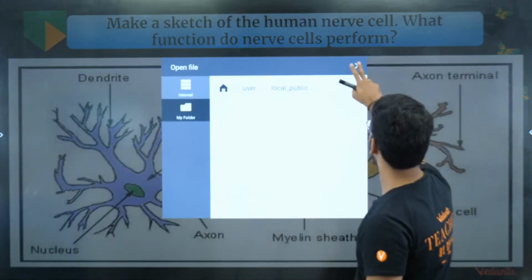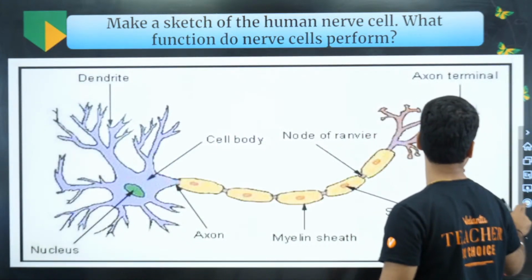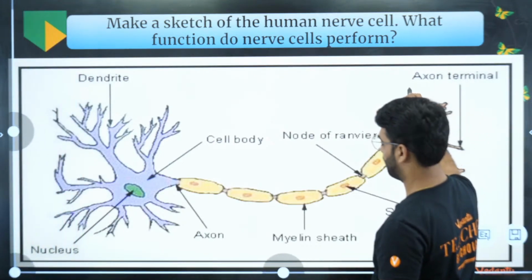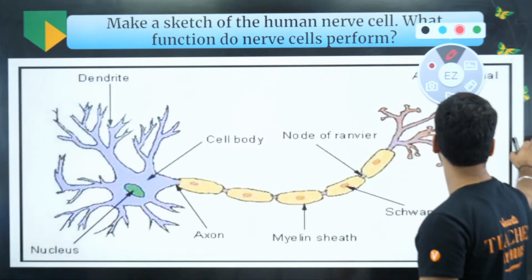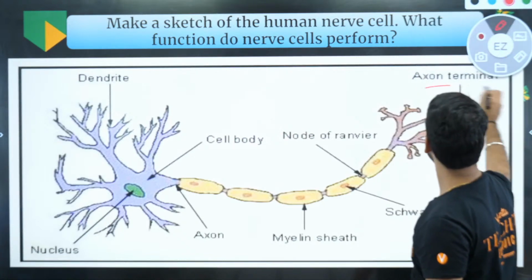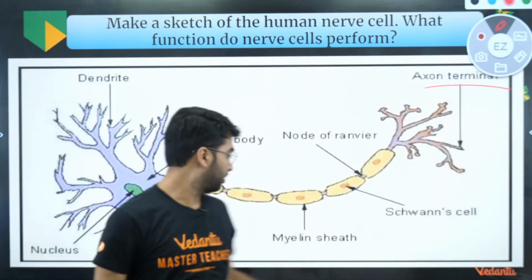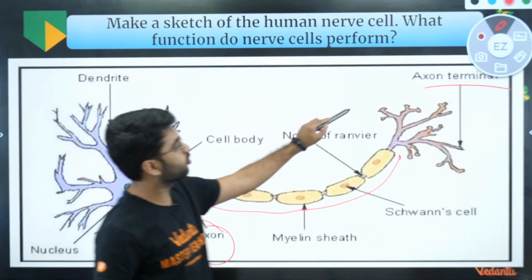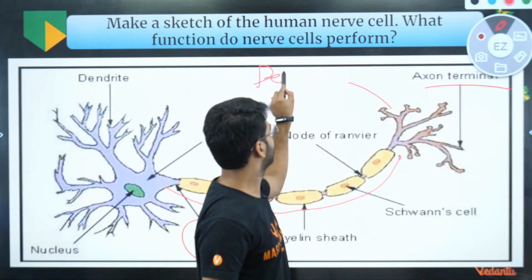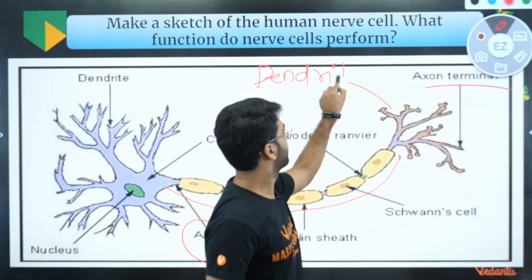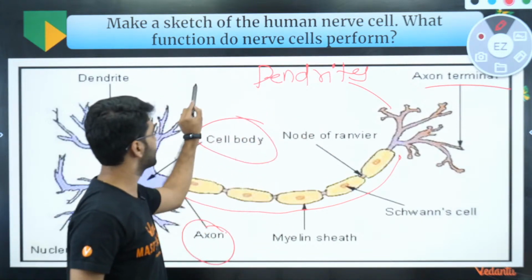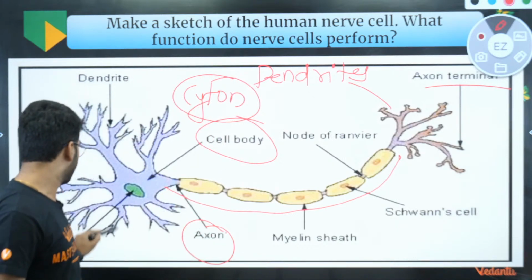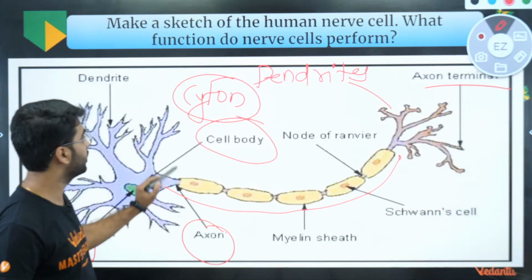This is the terminal of the axon. This is the axon terminal, and from here to here you have the axon. These are also called as the dendrites. Like this is called as the cyton, axon and dendrites. This is the nucleus. This is also the dendrites.